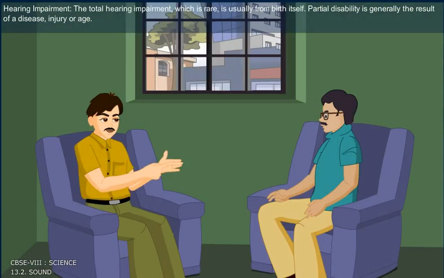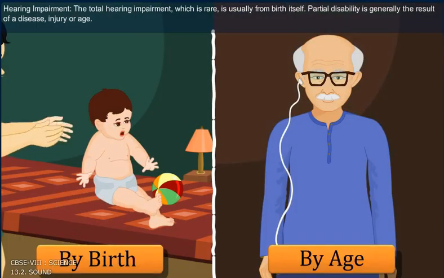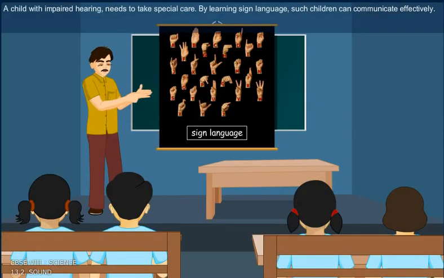Hearing impairment. The total hearing impairment, which is rare, is usually from birth itself. Partial disability is generally the result of a disease, injury, or age. A child with impaired hearing needs to take special care. By learning sign languages, such children can communicate effectively.